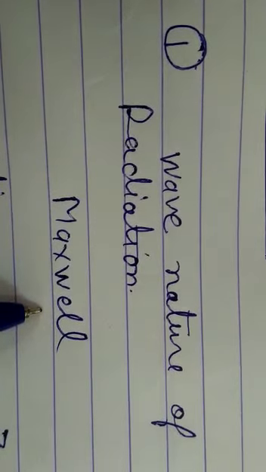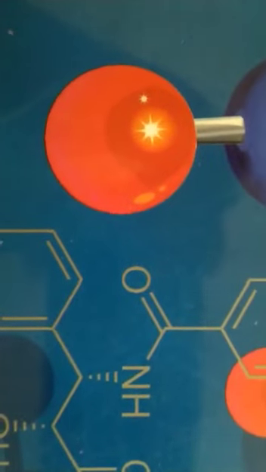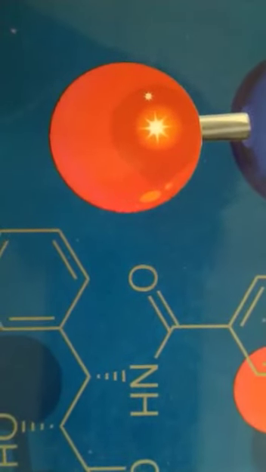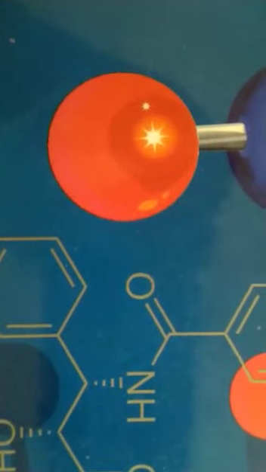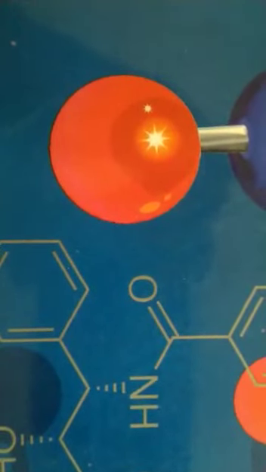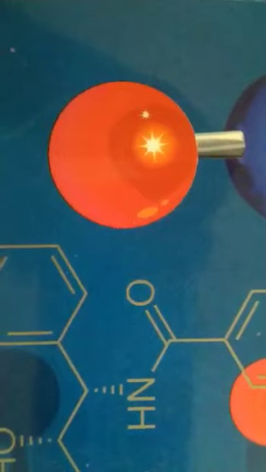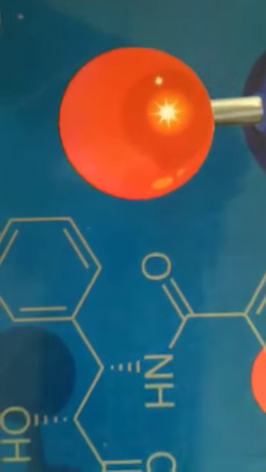This theory was given by Maxwell in 1870, and he gave an explanation about the interaction between charged bodies and the behavior of electric and magnetic fields on the microscopic level. When electrically charged particles move under acceleration, alternating electric and magnetic fields are generated and transmitted in the form of waves. This is called electromagnetic waves or electromagnetic radiation.